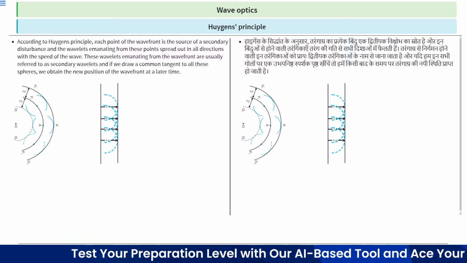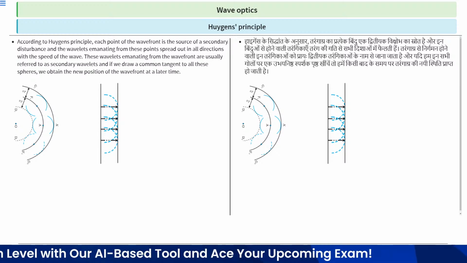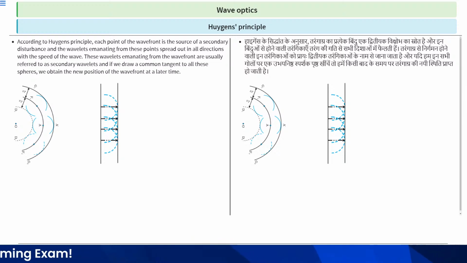With the speed of the wave, these wavelets emanating from the wavefront are usually referred to as the secondary wavelets. So this is the secondary wavelets.